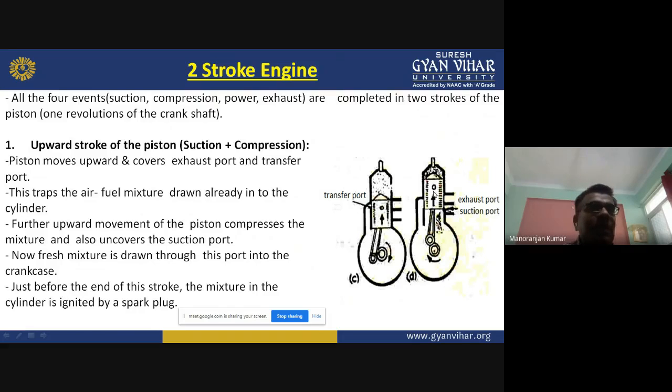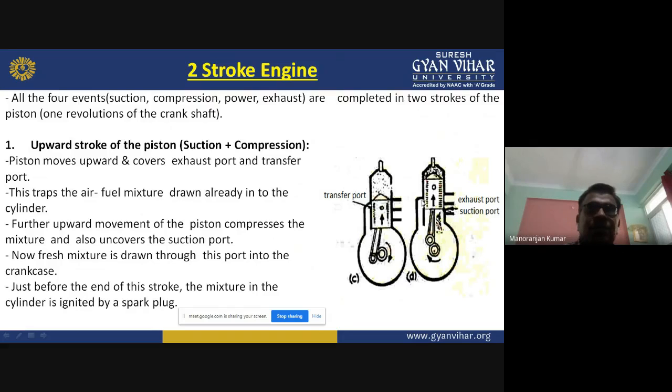Before that, we will tell you the different construction in this two-stroke engine. In the four-stroke engine, valves are present, inlet valve and exhaust valve, but in the two-stroke engine only ports are present, not valves. This is the inlet port, the suction port, and this is the exhaust port.